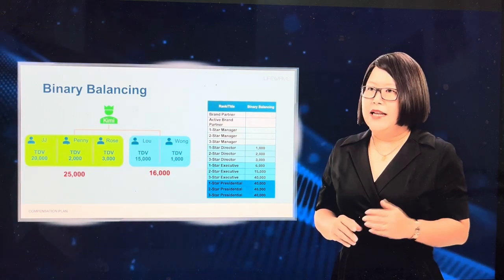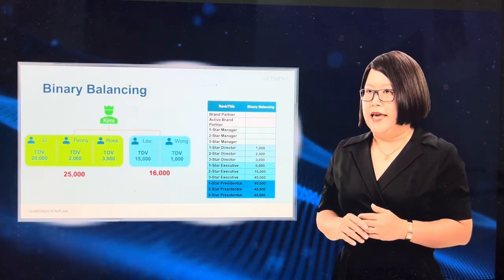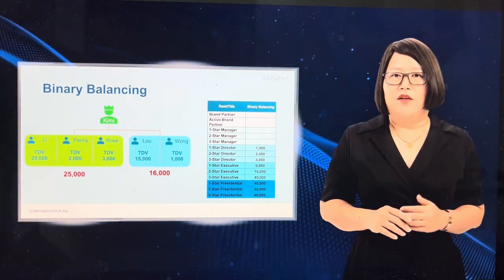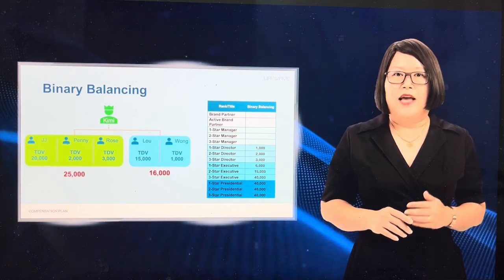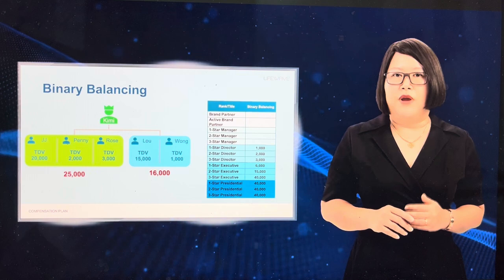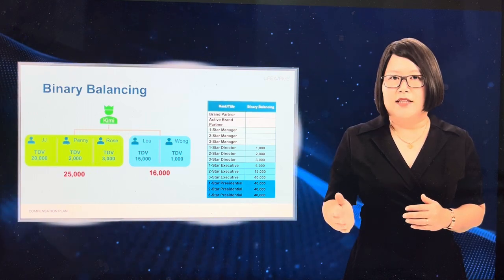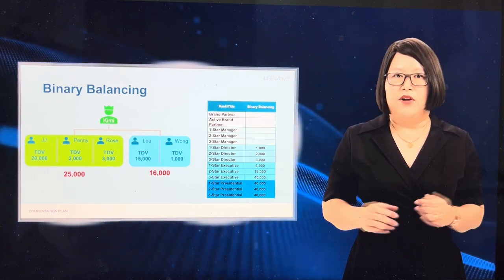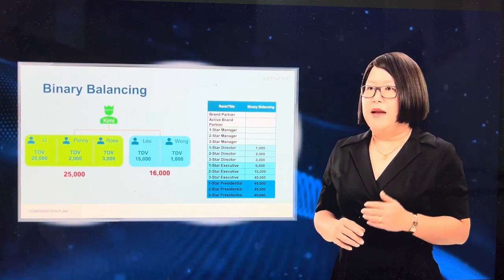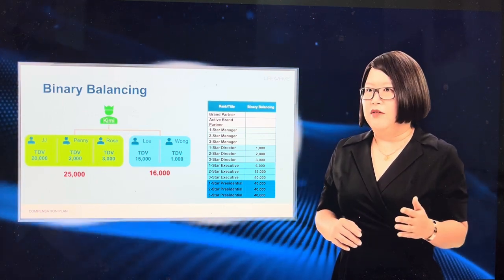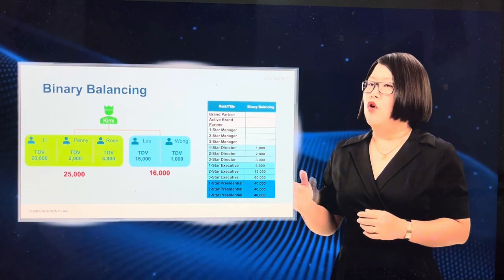So let's look at Kimi's enrollment organization again. Kimi has 5 enrolled brand partners in her enrollment tree. In the binary tree, Kimi's 5 personally enrolled brand partners will either be on the right or left side of the binary tree. Let's assume that Kimi has JJ, Rose, and Penny on the left side of her binary tree with Lou and Wong on the right.